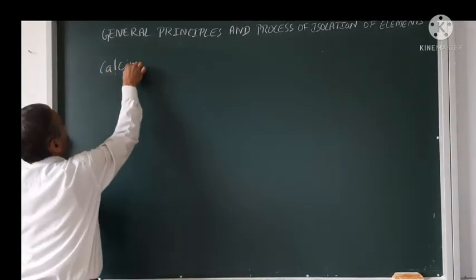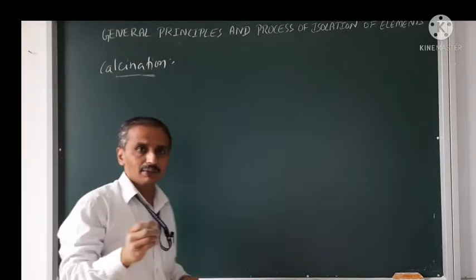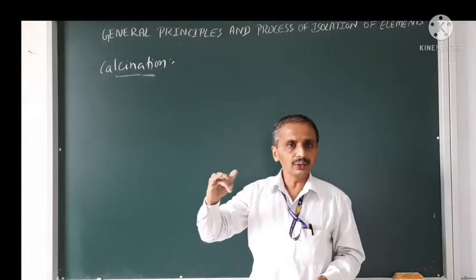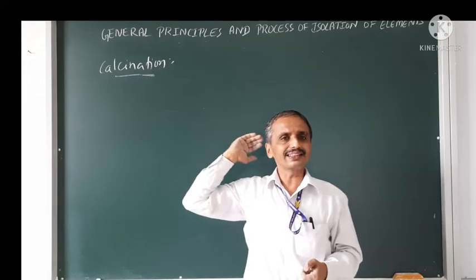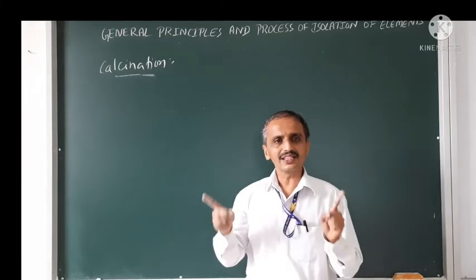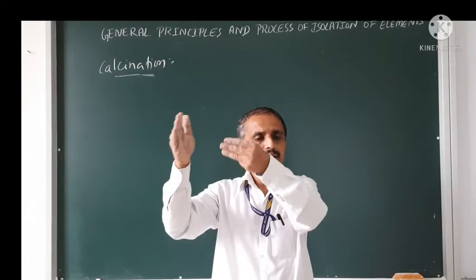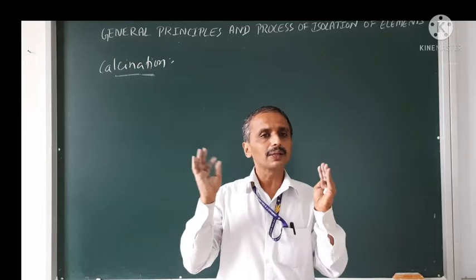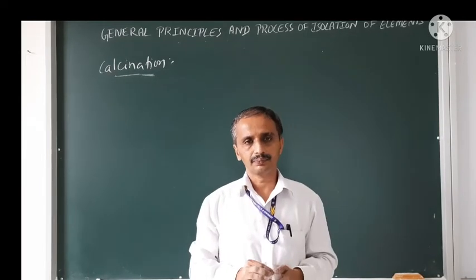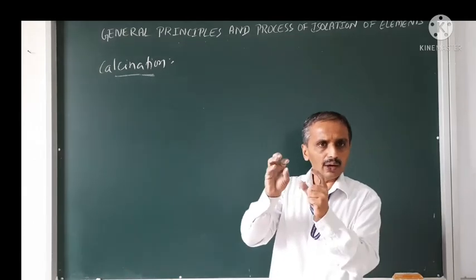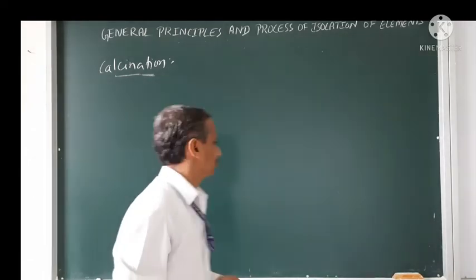Already mentioned, heating to a high temperature in the presence of excess oxygen or air is roasting, whereas heating to a high temperature in the absence or presence of limited air or oxygen supply, if at all oxygen is there, I have to take a very limited quantity of it, then it becomes calcination.